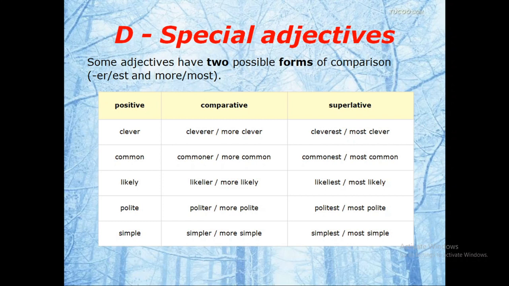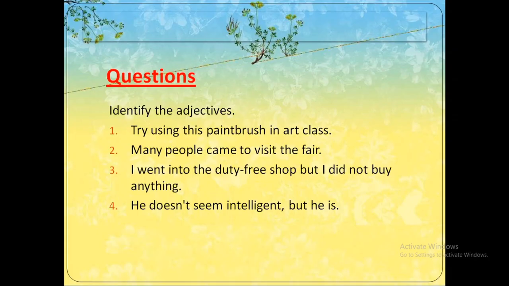Common, more common, most common. Likely, likelier, likeliest. Likely, more likely, most likely. Polite, more polite, most polite. Simple, more simple, most simple.